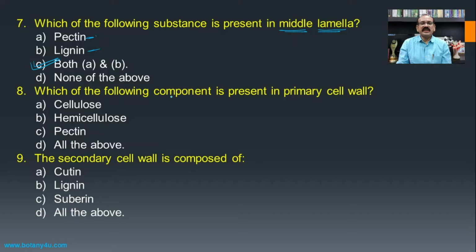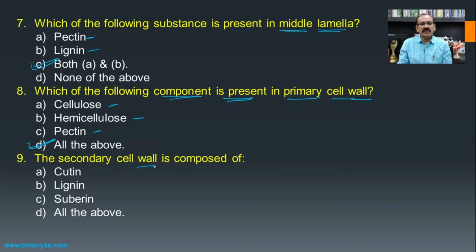Then which of the following components is present in a primary cell wall? Cellulose, hemicellulose, and pectin, and all these three are the principal components of the primary cell wall, and hence all the above is the answer for this one.